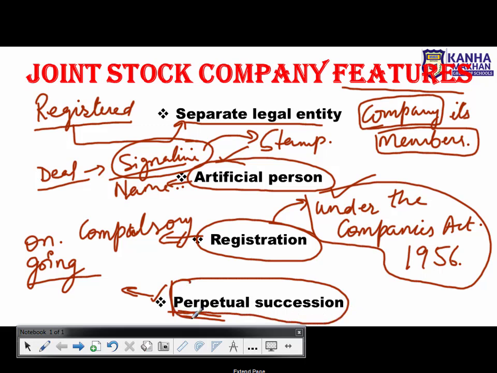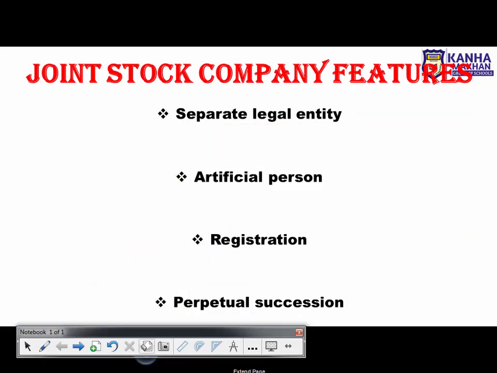Company को कोई खत्म नहीं कर सकता except the Companies Act itself. ठीक है? जब तक Companies Act के अपने आप से रूल नहीं आते या Company Act खुद आपको इंस्ट्रक्शन नहीं देती कि you should wind up the company now, until then no one is there to affect the working of a company. Is it clear? So these were the features of it.